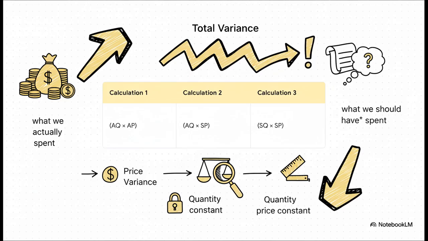Column 1 on the far left shows our actual cost, actual quantity times actual price, or 2.1 kilograms times $11, which equals $23.10. Column 3 on the far right is our benchmark, what we should have spent.